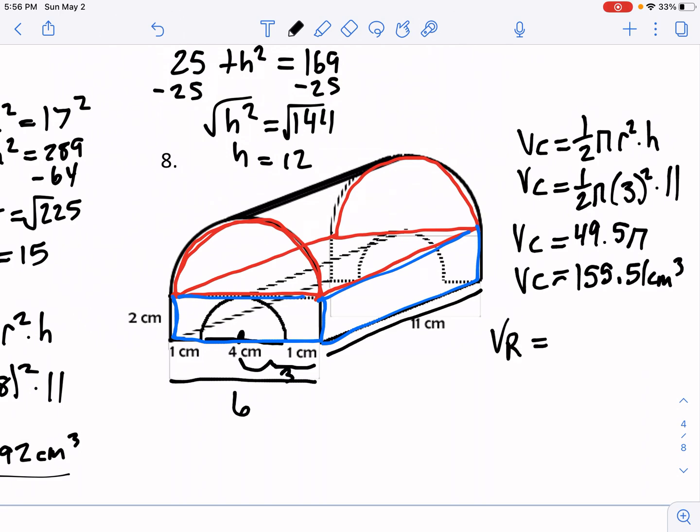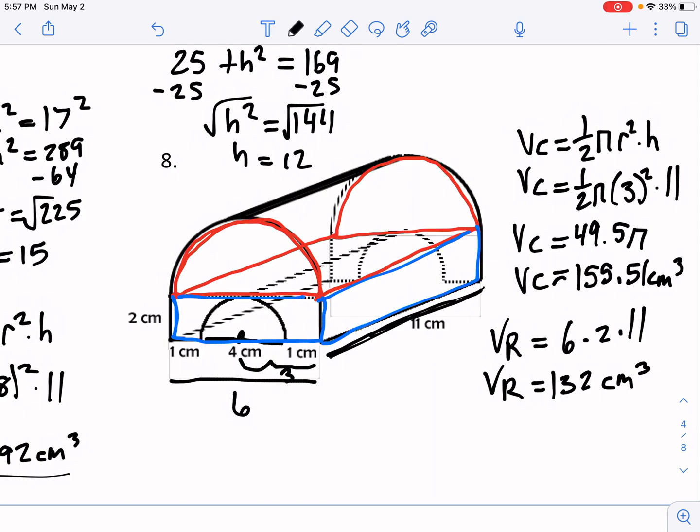So the volume of a rectangular prism is the base times the height of the prism, or length times width times height, right? The length across the base here is 6. So we have 6 times the width, which is 2, times the height of our prism, which is 11. So 6 times 2 is 12, times 11, which gives us 132 centimeters cubed.